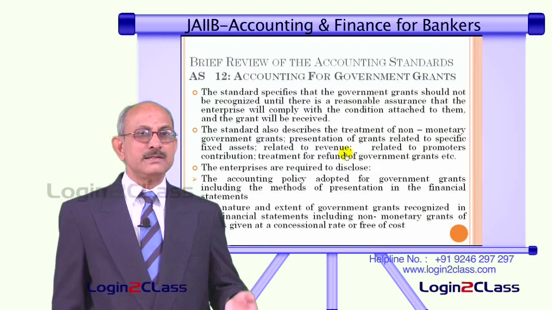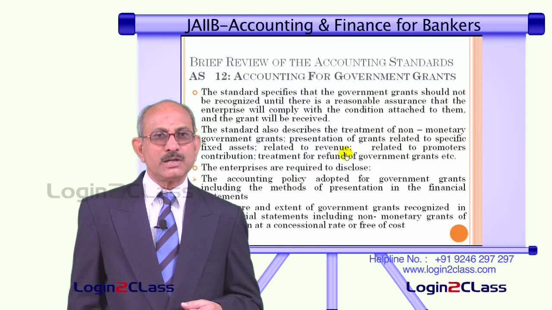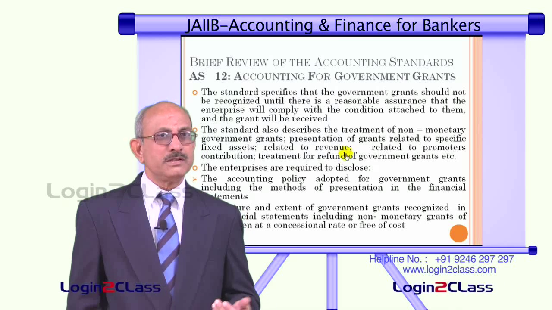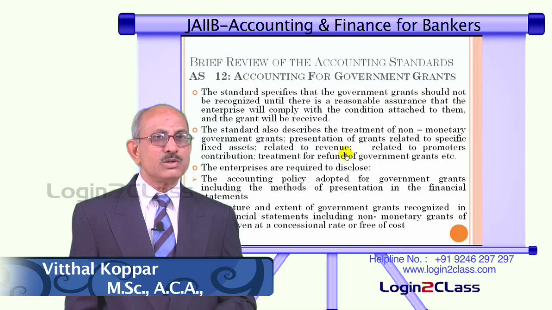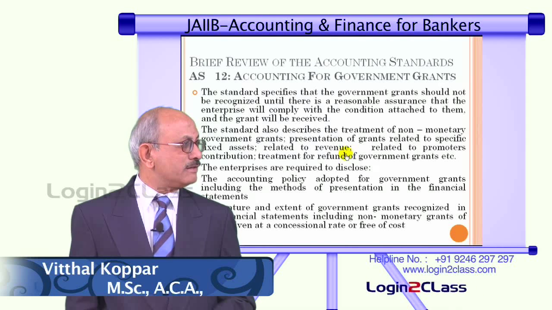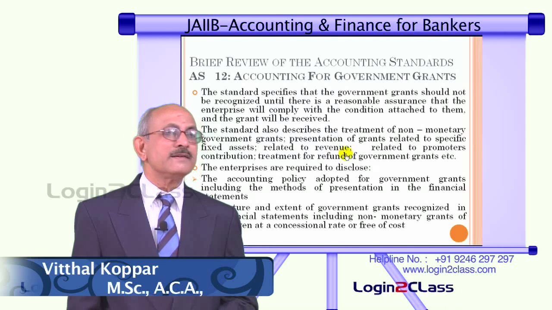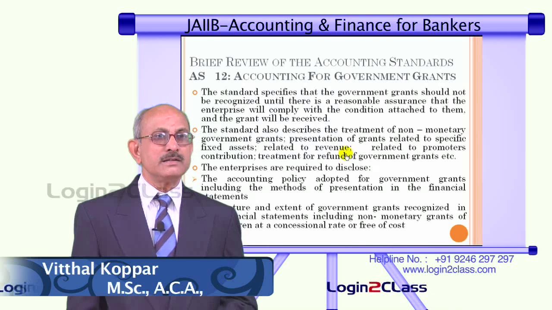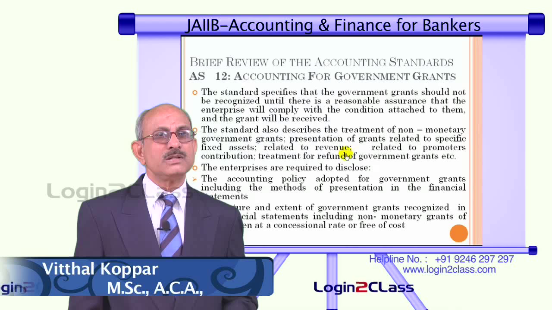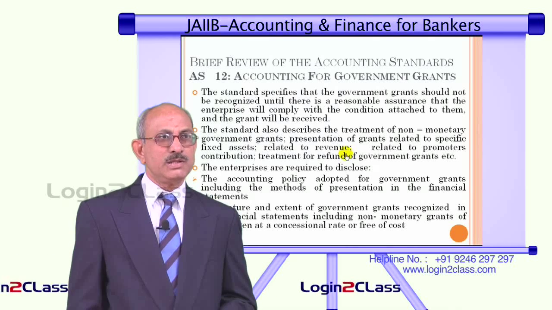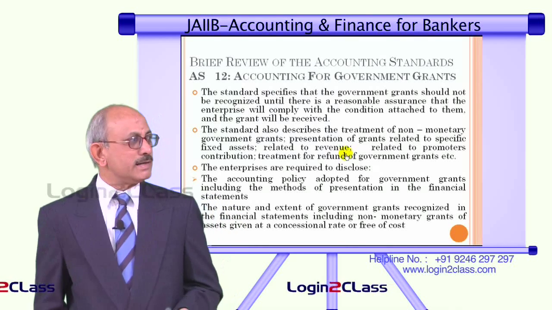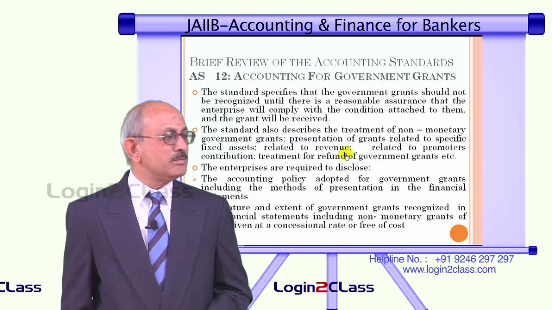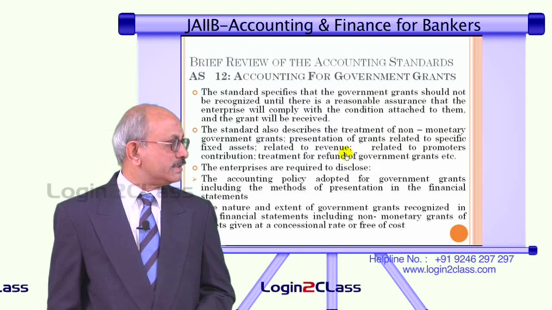That means certain grants they get provided promoters have brought in their own contribution of a certain percentage of the total cost, and treatment for refund of government grants, etc. So, all these have to be looked into, because there may be clauses for refund of government grant if the entity does not comply with certain conditions. So, all these need to be looked into, and this standard provides for the treatment of all such eventualities.